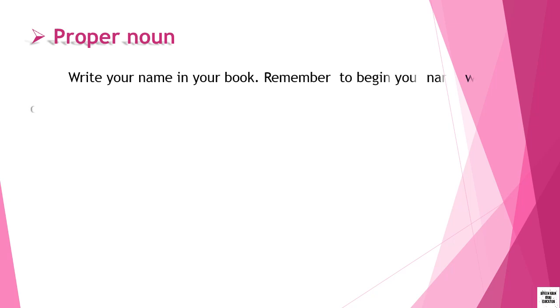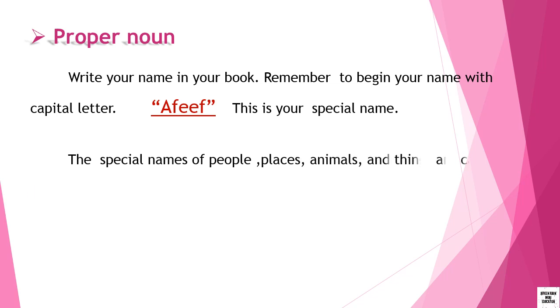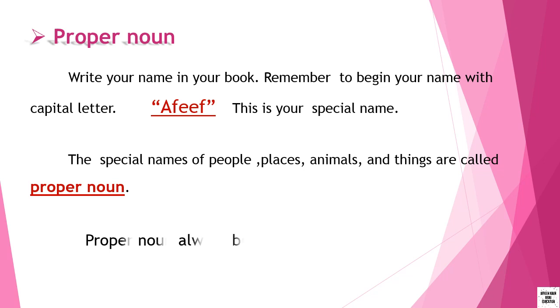Proper noun. To understand this one, I have an activity for you. Write your name in your book and remember to begin your name with capital letter. Suppose if your name is Afif, so this is your special name. So the special name of people, places, animals and things are called proper noun. Proper noun always begins with a capital letter.